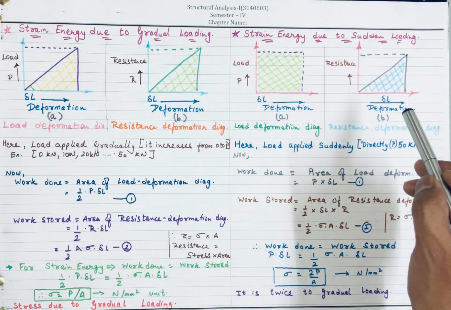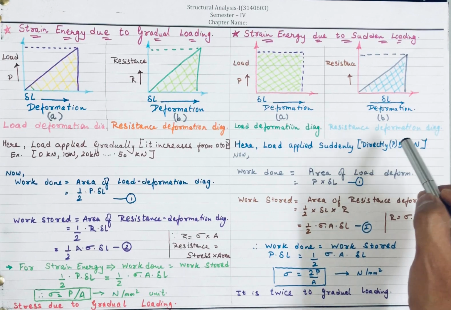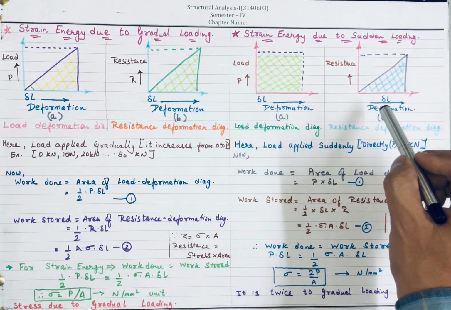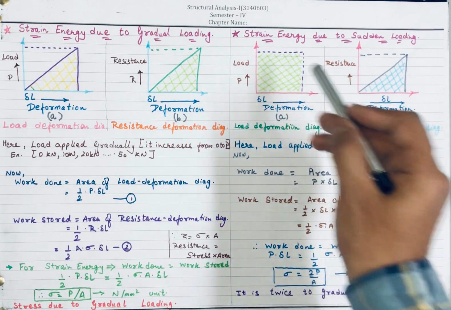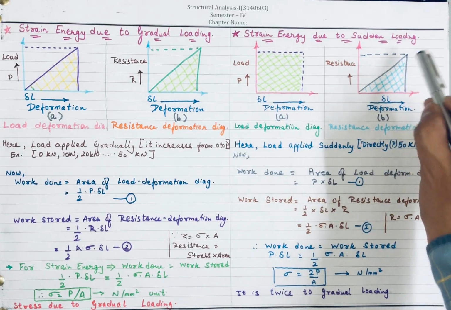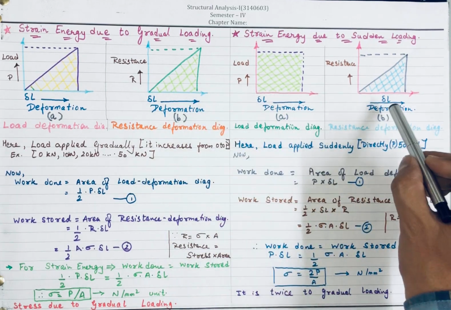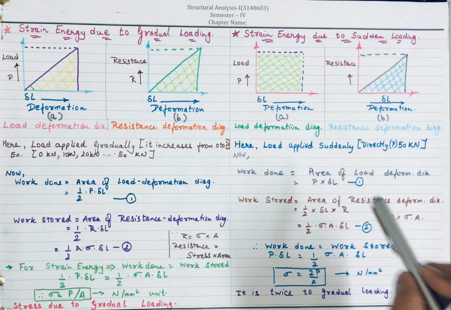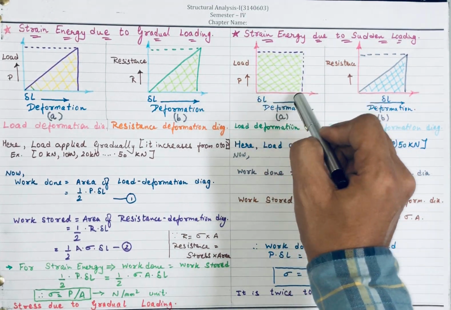Now on the opposite side is the resistance deformation diagram. Here I have applied the load directly, but in resistance the material has its particular resistance. It can't give the maximum directly. It will increase from 0 to its maximum limit. So the resistance deformation diagram will be the same as before, 0 to P, and the load deformation diagram is square.